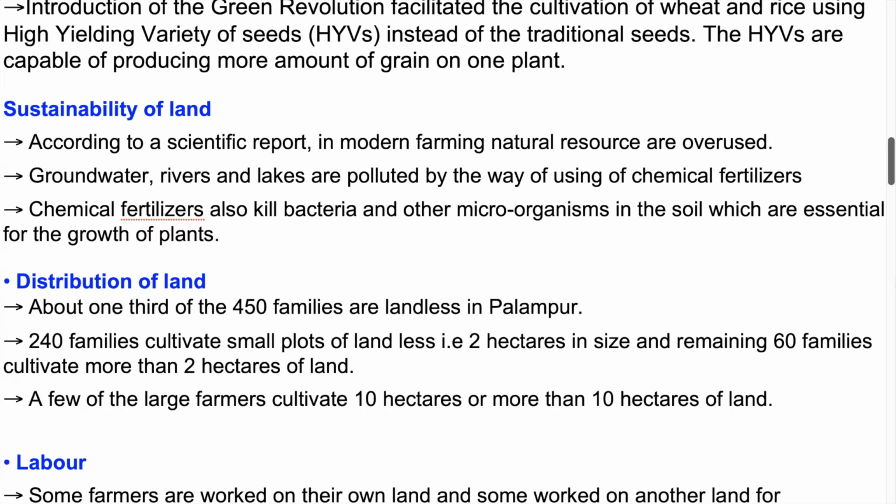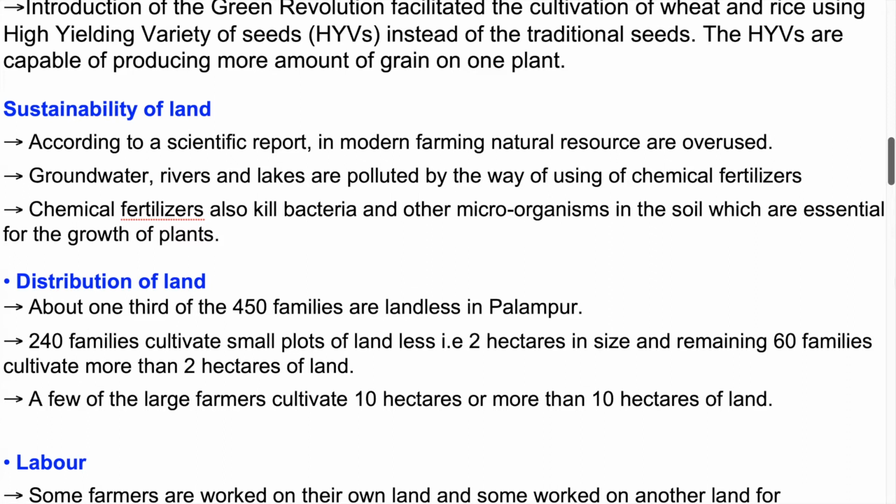Sustainability of land. According to a scientific report, in modern farming natural resources are overused. Groundwater, rivers and lakes are polluted by the use of chemical fertilizers. Chemical fertilizers also kill bacteria and other microorganisms in the soil which are essential for the growth of plants.